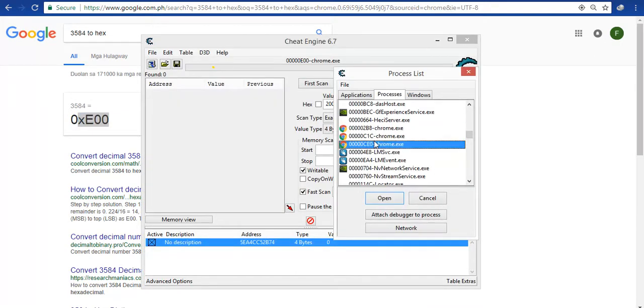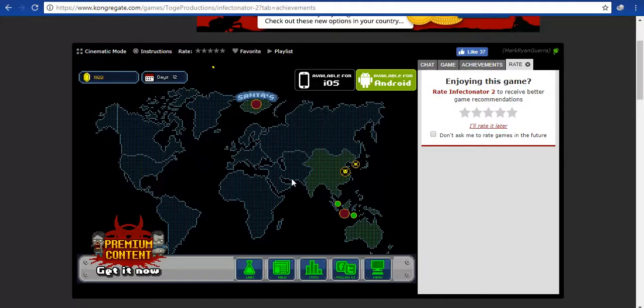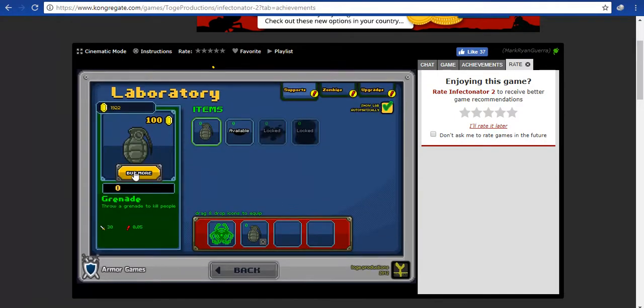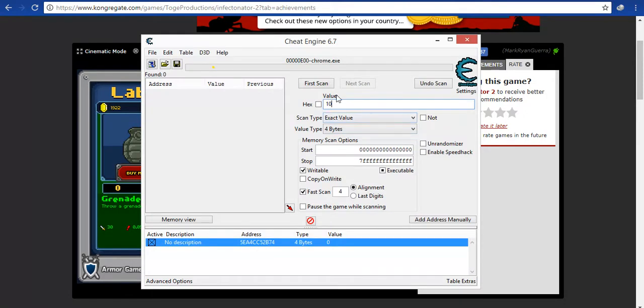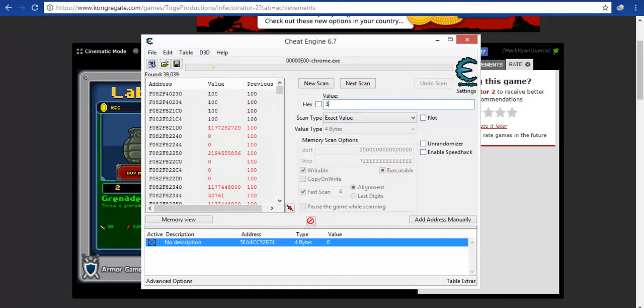Then we look at it on our process list. There you go. Found it. So let's test it. 100. 300 now.